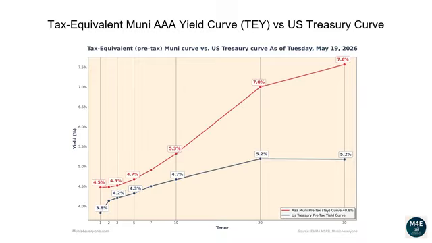Observing the current graph, we can see that currently all the Muni tax-equivalent yields, based off a 40.8% tax rate, are above Treasury yields. When this scenario happens, it may be less convenient for investors to buy US Treasury bonds. For example, if you wanted to buy a 30-year bond, a AAA Muni bond would yield 7.6% compared to a lower yield of 5.2% from a Treasury bond.